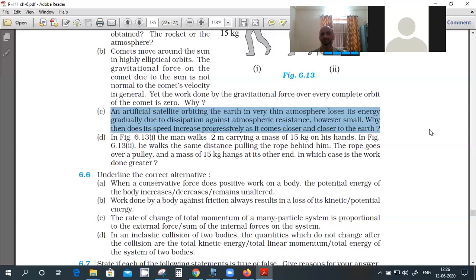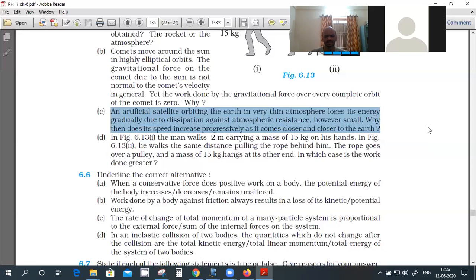So that speed will increase because of the gravitational pull of the Earth. There are two forces acting on it. One is the air friction, the other one is the gravitational force. The gravitational force will give the necessary energy. Another way to think of it is that the gravitational force is a conservative force, so you can think in terms of potential energy.